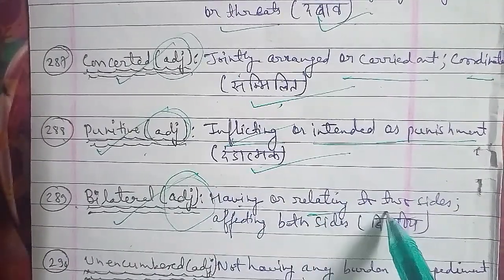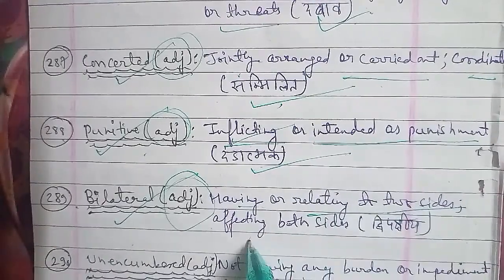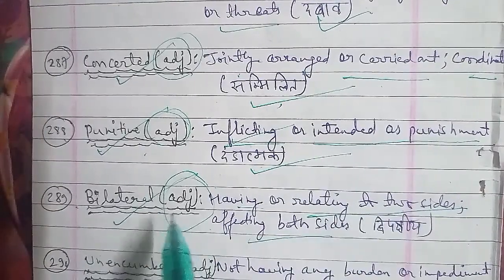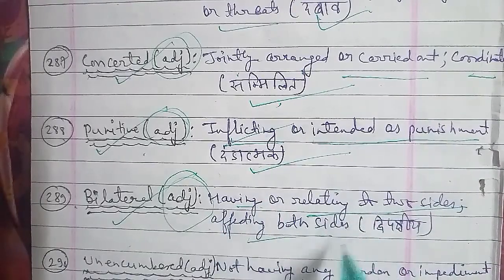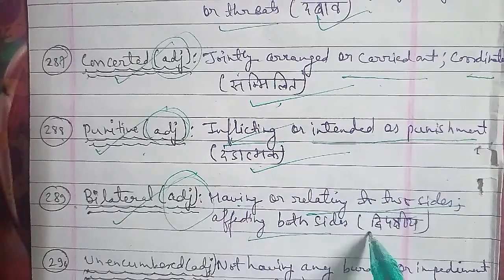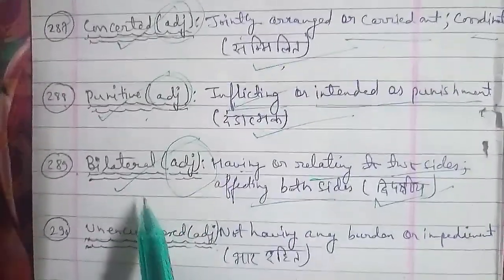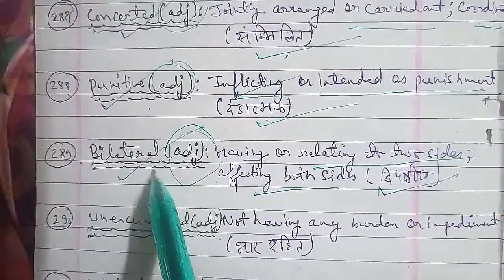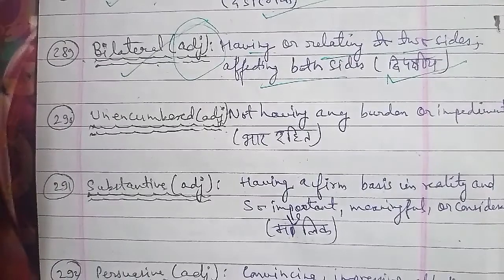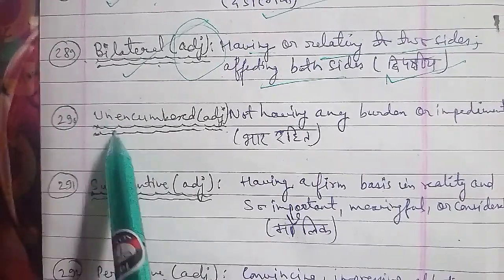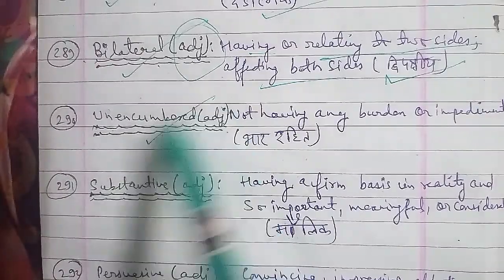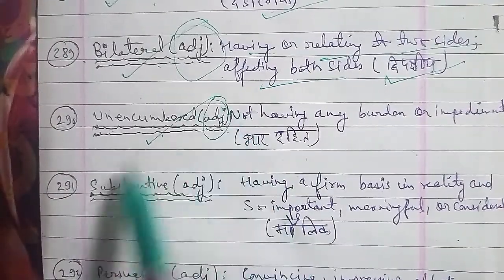Now moving on to the next one that we have here, the 290th word, that is unencumbered. Unencumbered is a word that is used as an adjective, and the meaning of unencumbered is not having any burden or impediment, जिसे हम कहते हैं कोई भी हमारे पर भार नहीं है, बर्डन नहीं है, इम्पिडेंट नहीं है, भार रहित होना. That you can say that the word is unencumbered, and that is used as an adjective here.